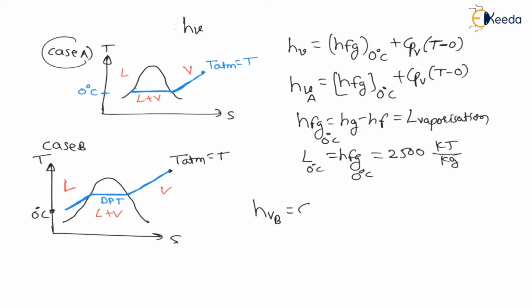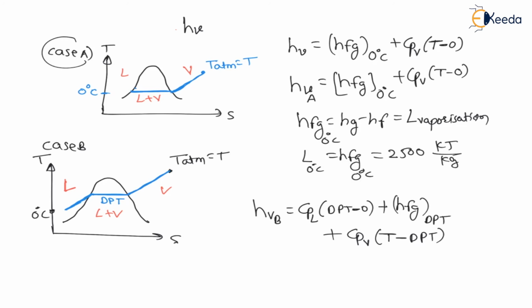Therefore, Cp of liquid into dew point temperature minus 0, plus, at dew point temperature there is a phase change, therefore there will be latent heat, HFG at dew point temperature, plus from dew point temperature to atmospheric temperature there is a vapor, therefore there will be enthalpy of vapor, Cp of vapor into atmospheric temperature minus dew point temperature. This is how enthalpy for case B is calculated.